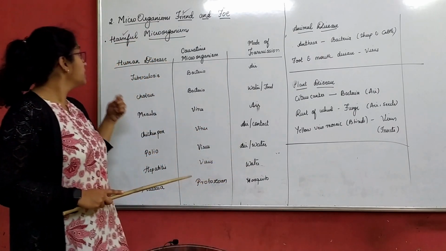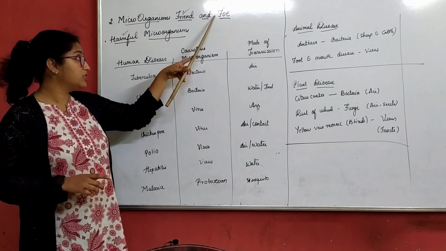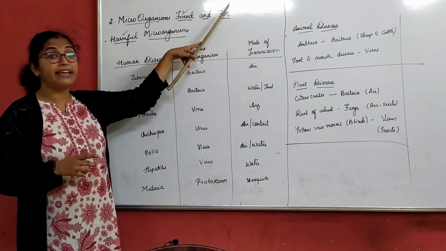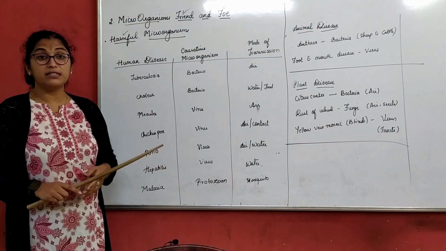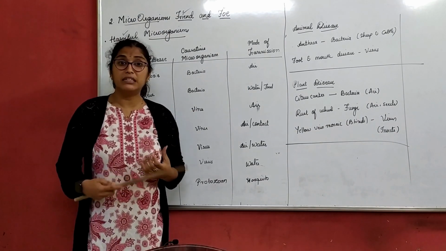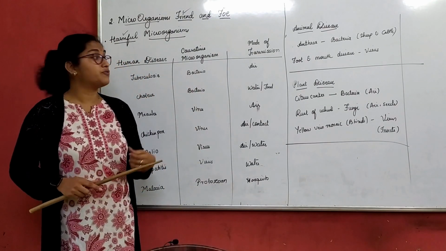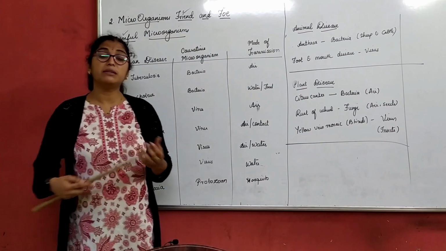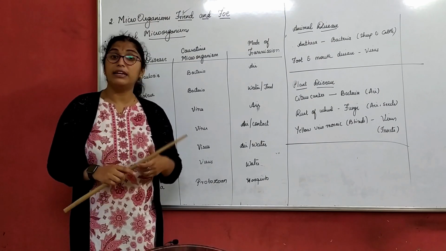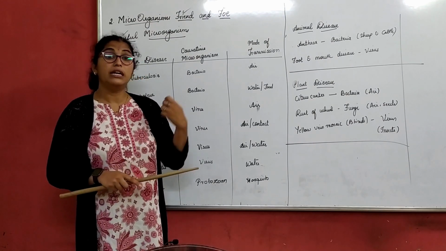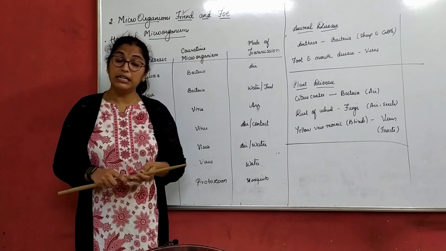So this is about how these microorganisms are harmful to us. We understood the second part, that is, how they are our foe, our enemy, right? In the next class we will understand how to preserve our food. Since we understood that we can get diseases from air and water, how are we supposed to preserve our food so that these microbes do not attack it? There are different modes of preserving food, chemical methods as well as physical methods. We'll do that in our next class.